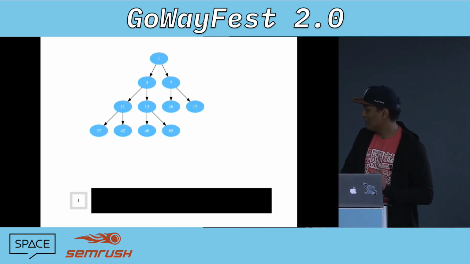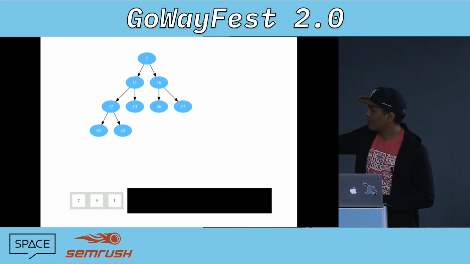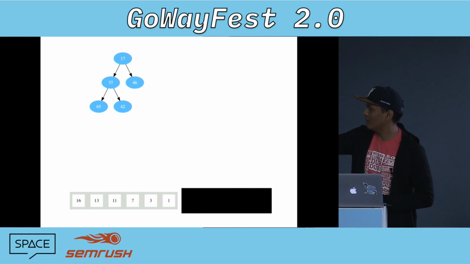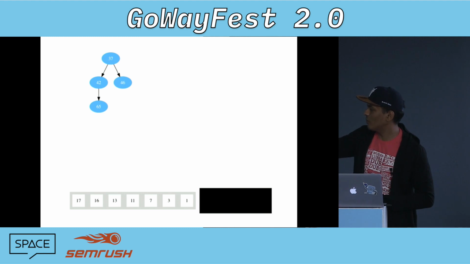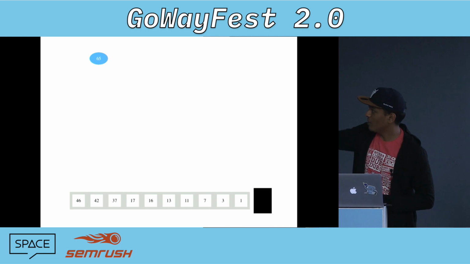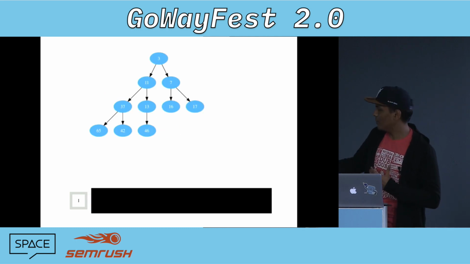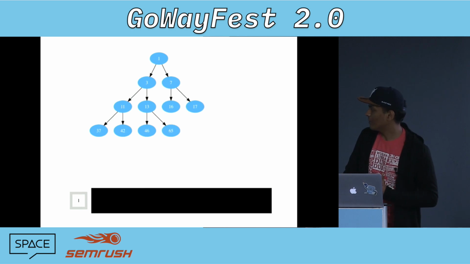I have no idea why this is happening, but it sort of incrementally tries to shrink the tree. It tries to take elements out of the tree and puts them inside the list. And you can see how the list has sorted order. If you look at the list, it's 1, 3, 7, 11, 13, 16. So the list is in sorted order. What it's doing is taking out the top element of the tree and putting it there. So in that sense, you actually made a priority queue out of the whole thing, right?